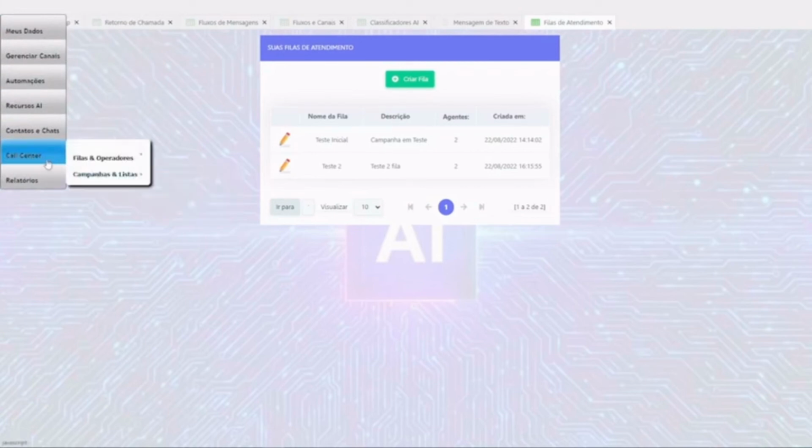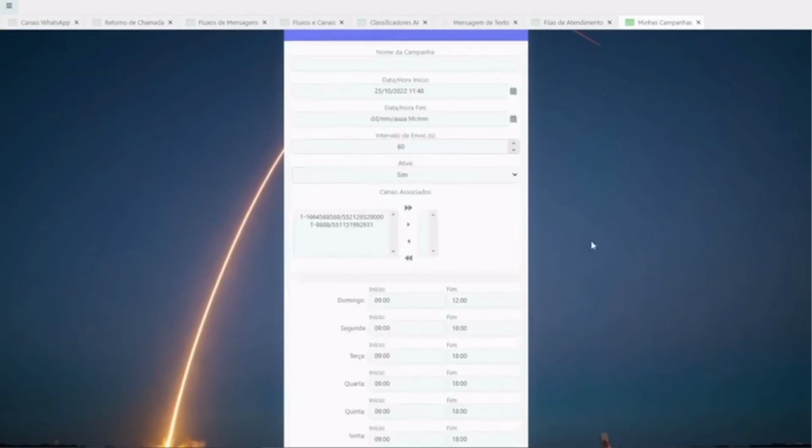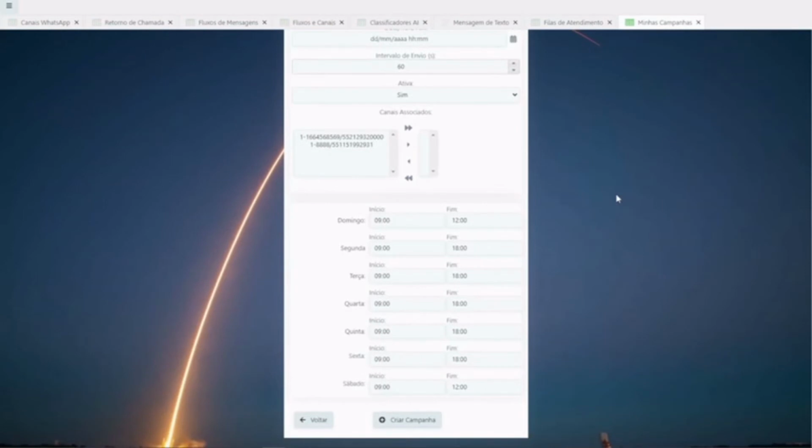Campaigns. Here you create a campaign and you set the campaign time. What is a campaign?